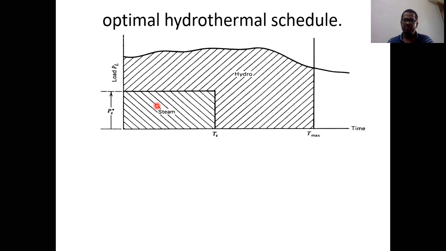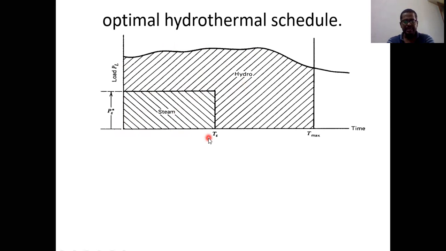Lambda is nothing but incremental fuel cost. When you see here from 0 to Ts, the power is constant. Whatever power is generated by the steam is constant. So already I told you, this is nothing but load. A part of the load should be supplied by the steam, and the remaining energy is supplied by the hydro. That is nothing but our assumption.